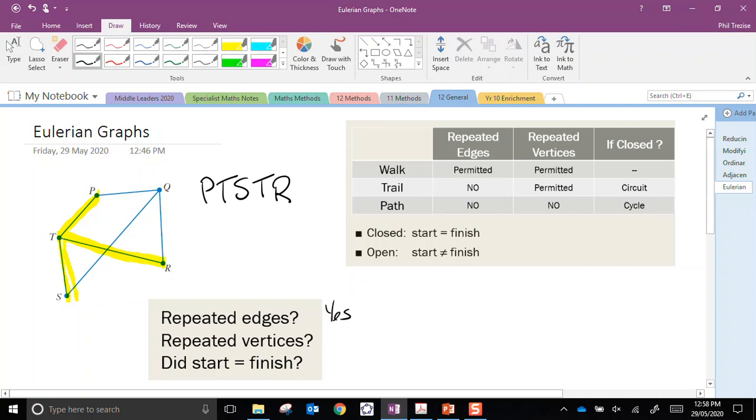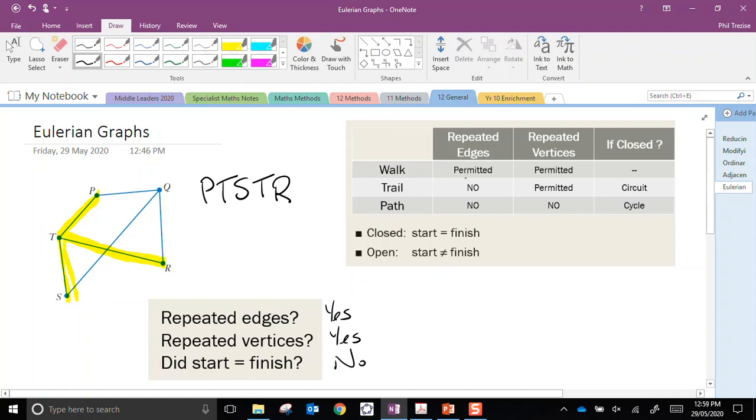Have we visited the same vertex more than once? Yes, we visited vertex T, we went through T, and then we went back to T, so that's a yes. Did we start and finish at the same place? That's a no. So let's go up to our little table here and we'll decide. Are repeated edges permitted in a path? No. In a trail?